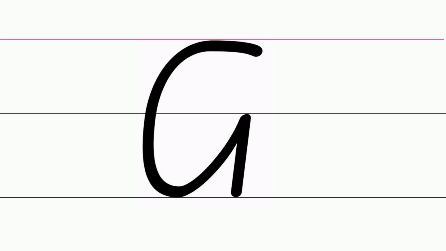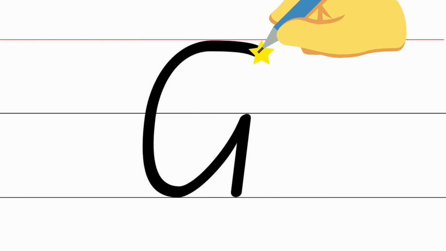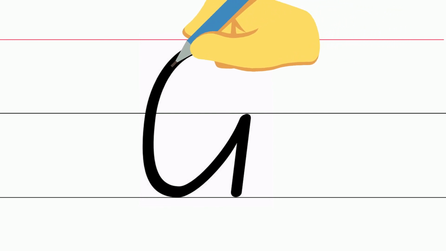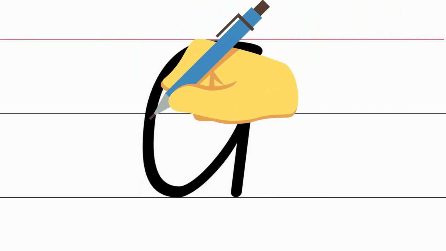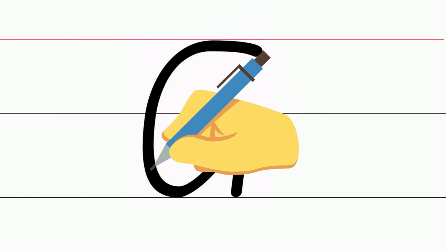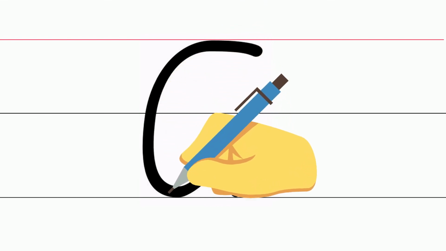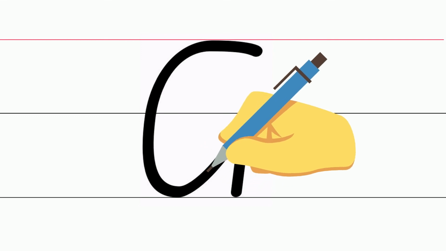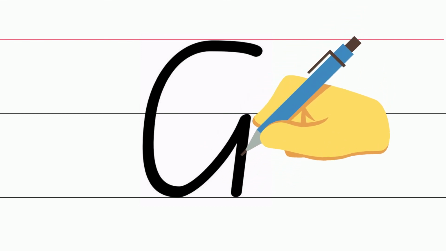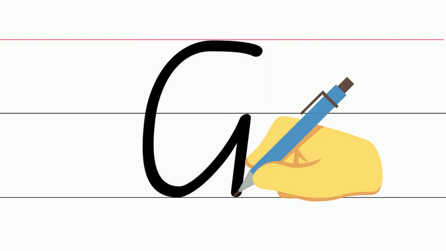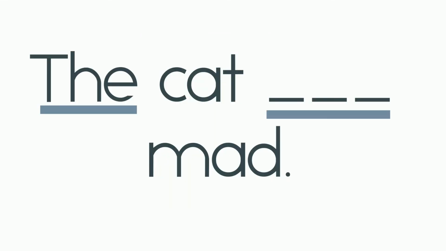Capital G is a tall letter. We begin just below the red line where the starting star is. Place our pencil there. We go up until we touch the red line and then we come down through the middle black line and down to the bottom black line where we touch, turn around and head back up to the middle black line. Then we do one straight line down to the bottom black line.